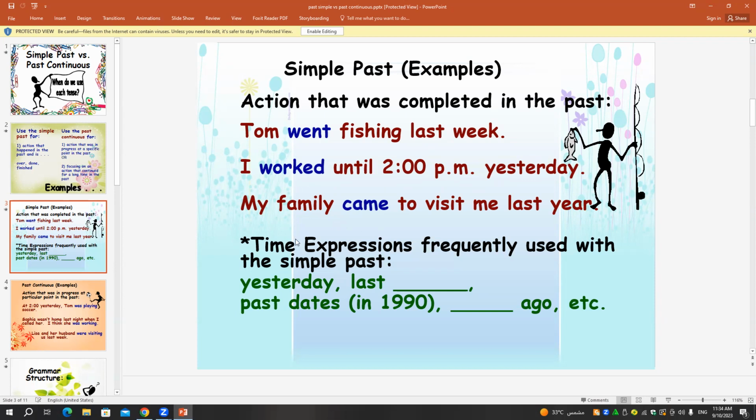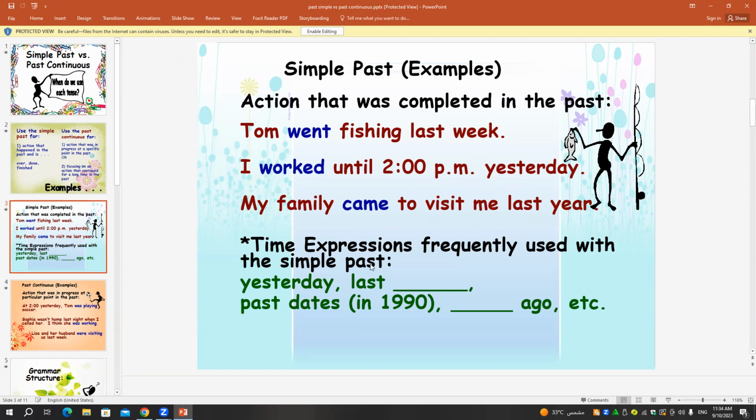Here we have example number 3. My family came to visit me last year. If I want to use not here, my family didn't come to visit me last year. And if I want to use when to ask about the time here, of course, it will be okay as in the previous one.